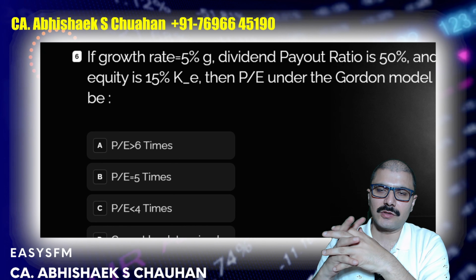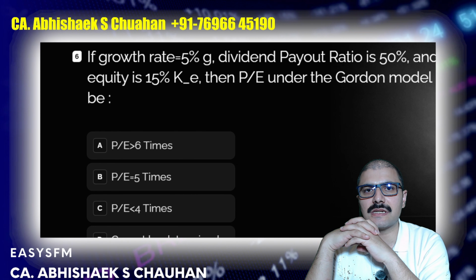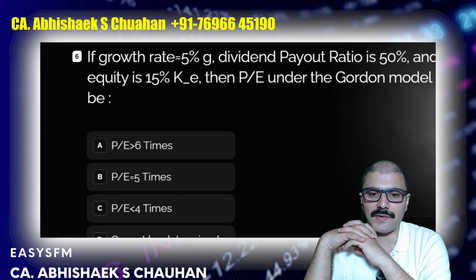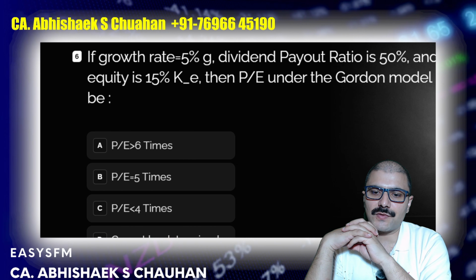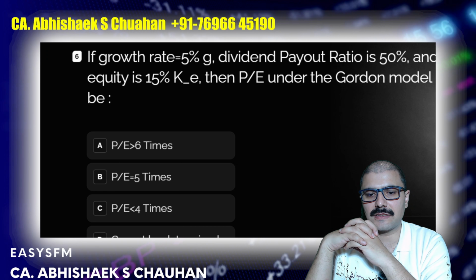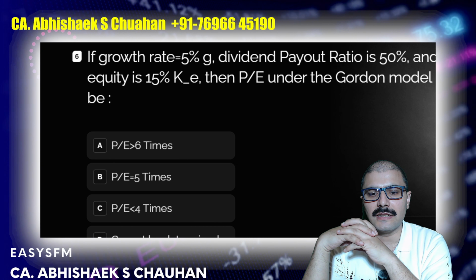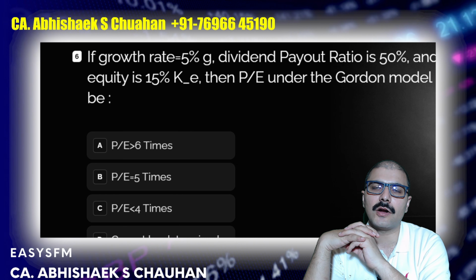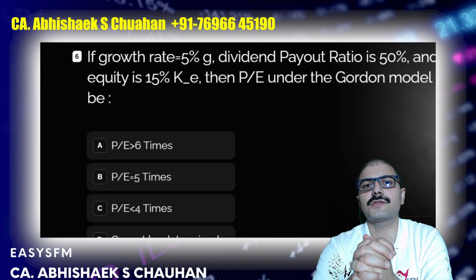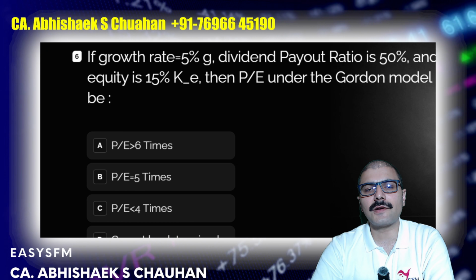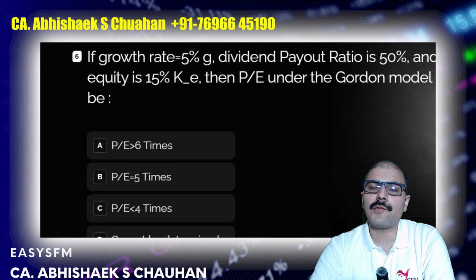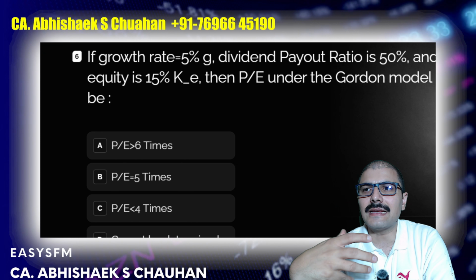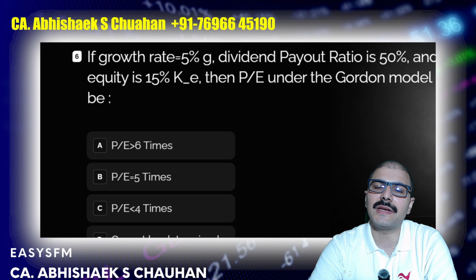Now this is an interesting one. Generally you will not get this type of question in the exam, but sometimes if you get, you have to create some sort of examples. If growth rate is 5%, dividend payout ratio is 50%, and cost of equity is 15%, which is basically Ke, then the P/E under the Gordon model is likely to be greater than 6 times, 5 times, less than 4 times, or cannot be determined. Sometimes members answer cannot be determined, which is not the correct way of answering this. If this type of question is there, always try to take some exemplary data, and then try to solve the question based on that, right?